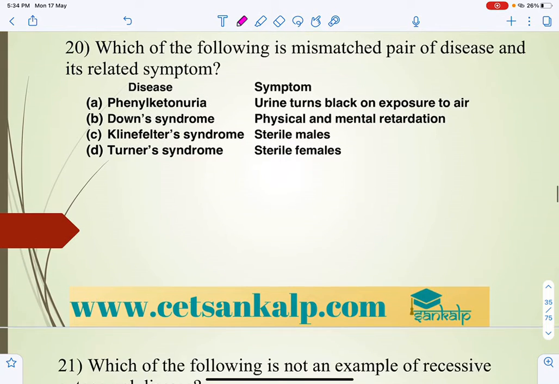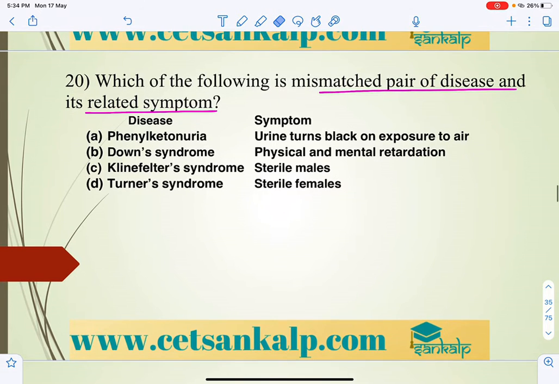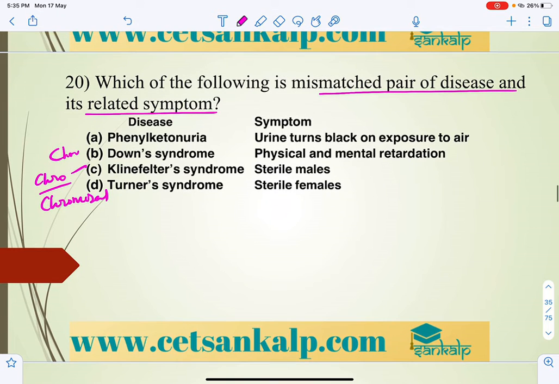Next question. Which of the following is mismatched, the disease related to the symptoms? We have already discussed genetic disorders like color blindness, hemophilia, sickle cell anemia, phenylketonuria, thalassemia. And chromosomal disorders are Down syndrome, Klinefelter syndrome, and Turner syndrome. In the case of phenylketonuria, it is mainly because of the phenylalanine hydroxylase enzyme.